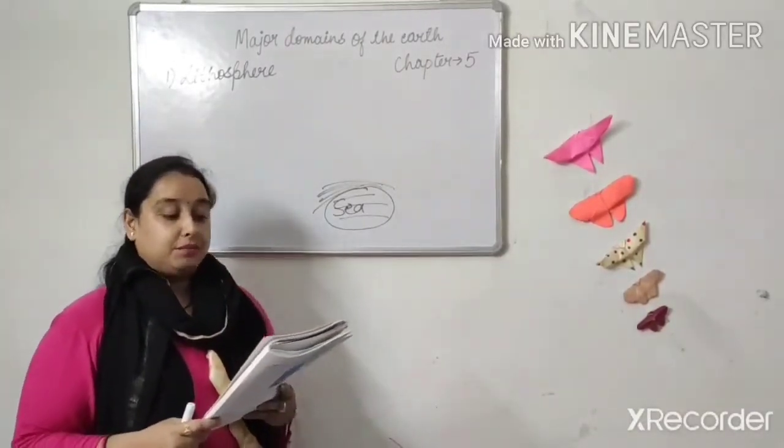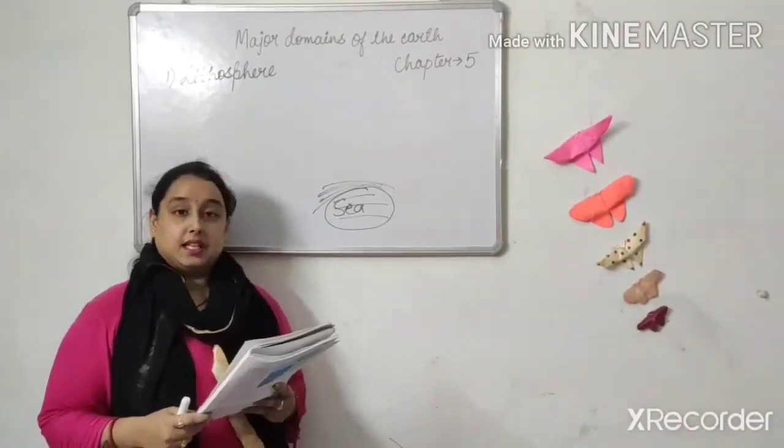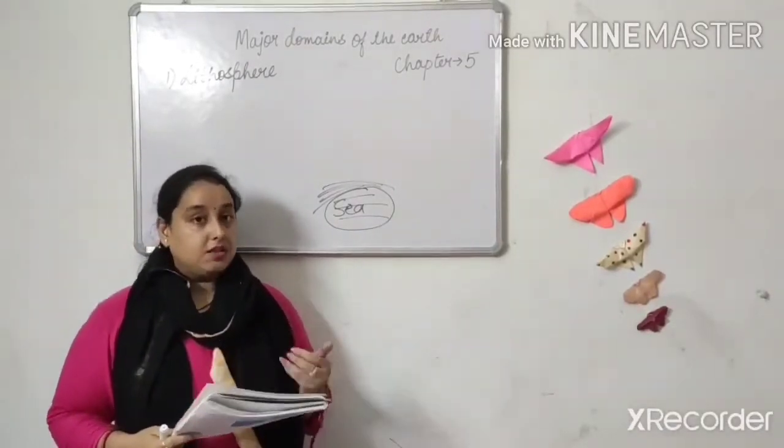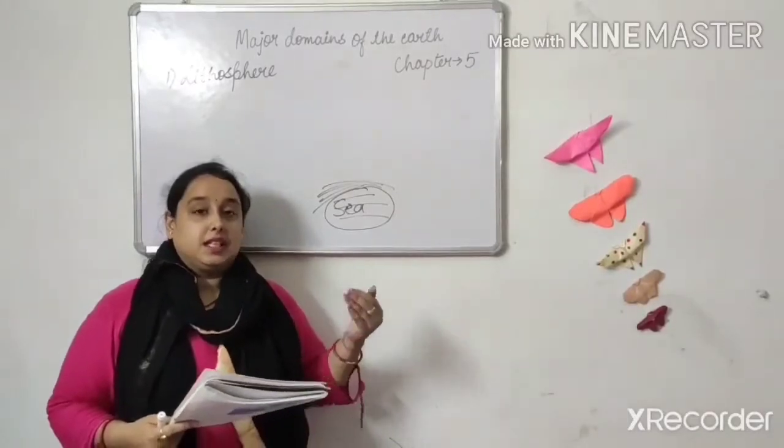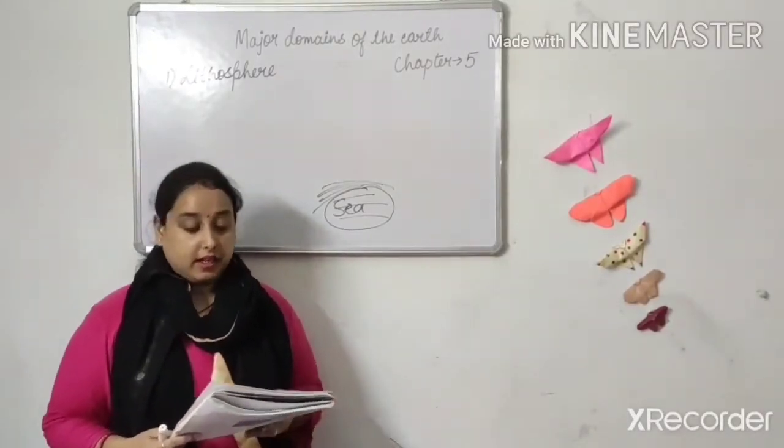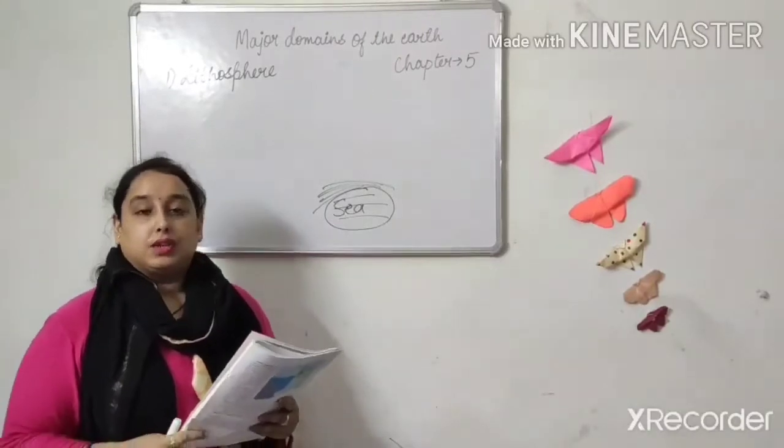Can you imagine the depth of a sea is much more than the highest point? Can you imagine means उसकी depth इतनी गहराई में है. Can you imagine that?